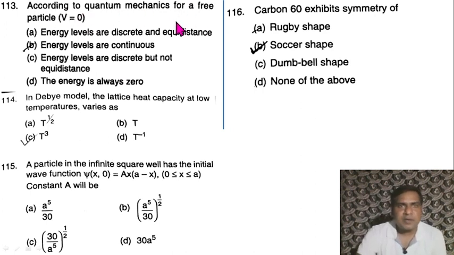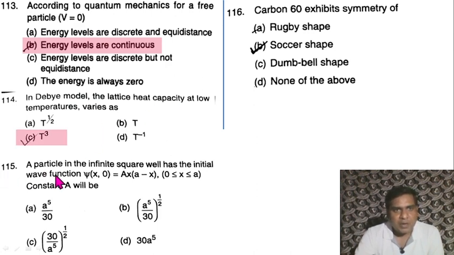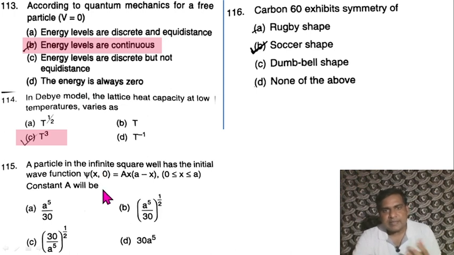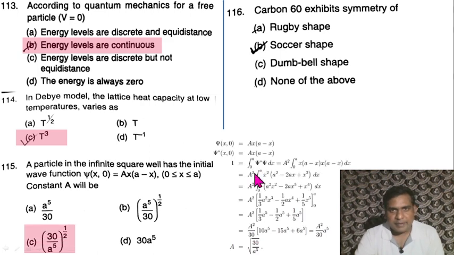According to quantum mechanics, for a free particle the energy levels are continuous because its energy is equal to p square by 2m and it can take any values. So that's why it is continuous. Question 114. In Debye model, the lattice heat capacity at low temperature varies as T cubed. 115. A particle in the infinite square well has the initial wave function psi(x,0) equal to A x (a minus x) for 0 less than x less than a. Find just the normalization constant A. So it is square root of 30 divided by a raised to power 5. So option C is correct.